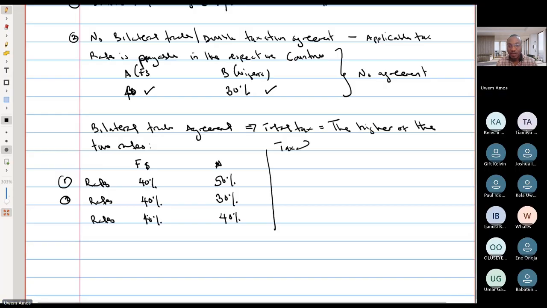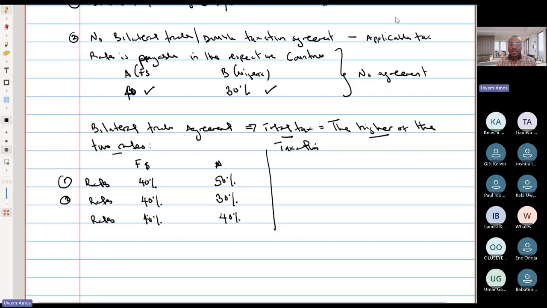We said that your total tax should be the higher of the 2 rates. So let's apply that and see how it's going to work. Now you're always going to pay tax first in the country where you're making that investment. So if you're a Nigerian company and you invest in the UK, for example, you'd always pay the UK tax rate first, because that's where you made an investment. Before you even repatriate anything, you need to pay tax on it, unless you want them to come after you for tax crime or tax evasion. So you always want to pay tax to that country first.